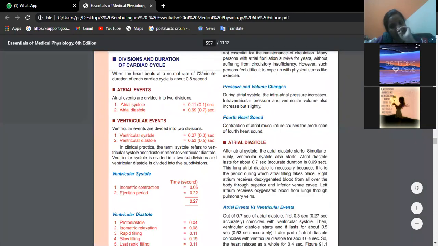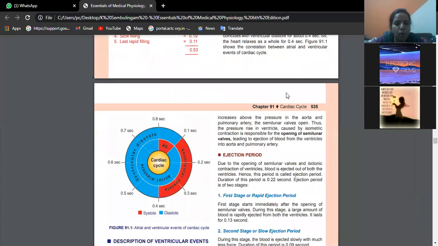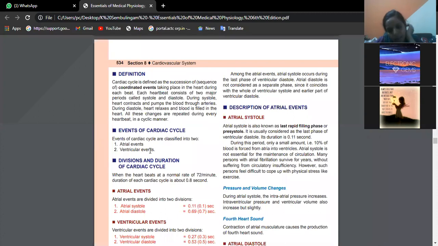Okay, beta. Then atrial diastole. After atrial systole, atrial diastole starts. That means now the atria are completely empty, no blood is there. Again, the atria cannot take the risk of being empty. In this phase, gradually the AV valves will close and the blood is now filling up through the superior vena cava, inferior vena cava and the pulmonary veins. The filling gradually takes place during atrial diastole. This is not so big, beta, it's small only. Just read once, you will understand. I hope you understood the cardiac cycle.